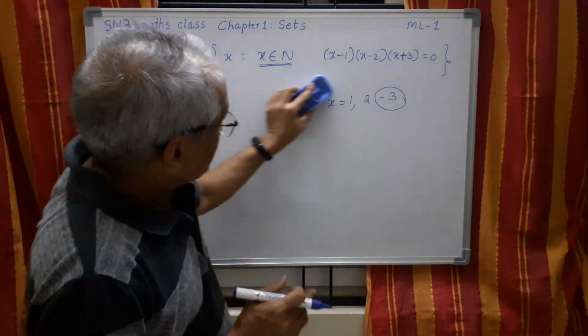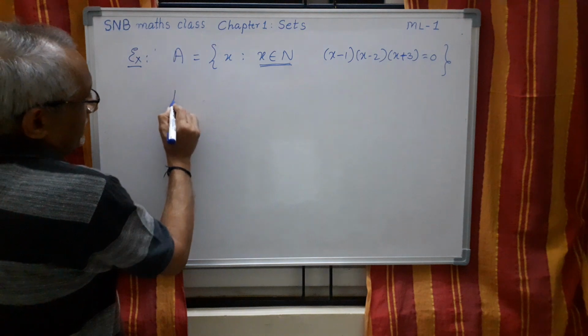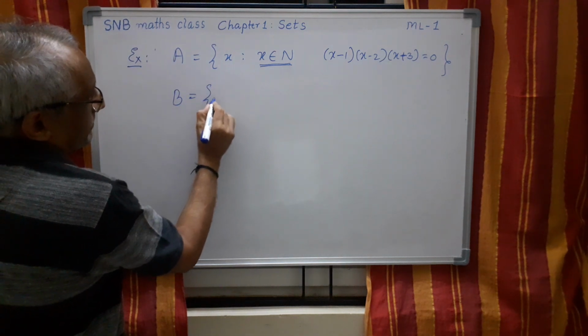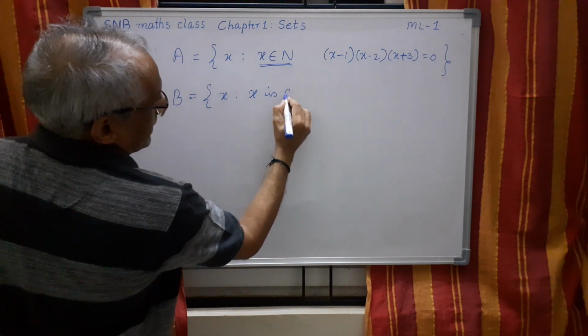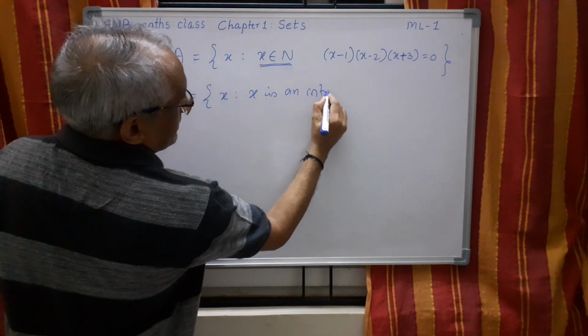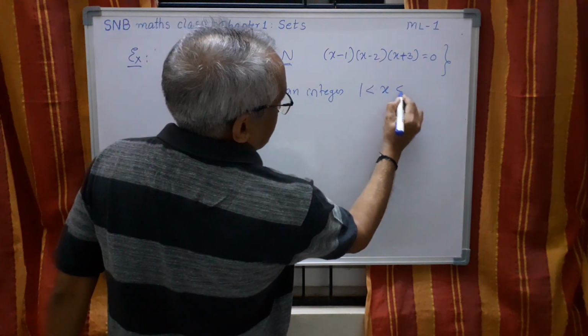Let me give a few more examples so that this idea will be very clear. Let me take B equal to, for example, x such that x is an integer, 1 less than x less than 5.